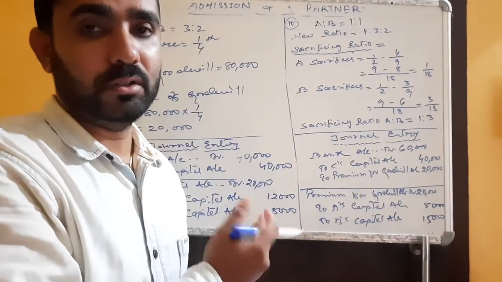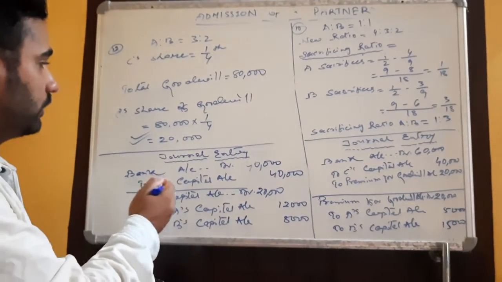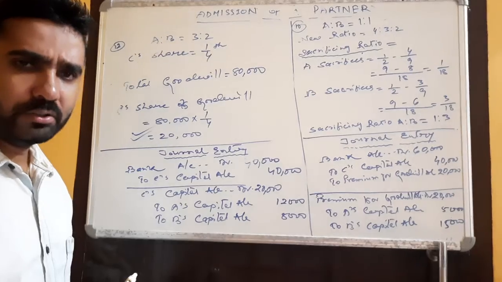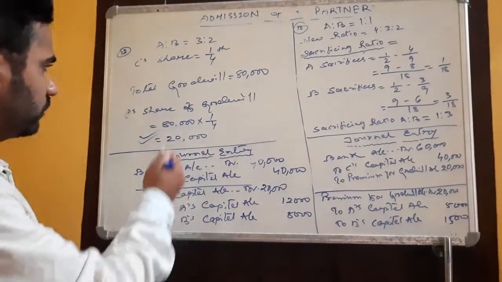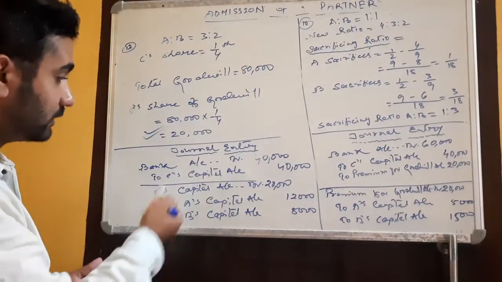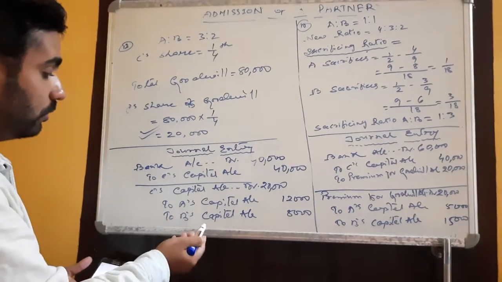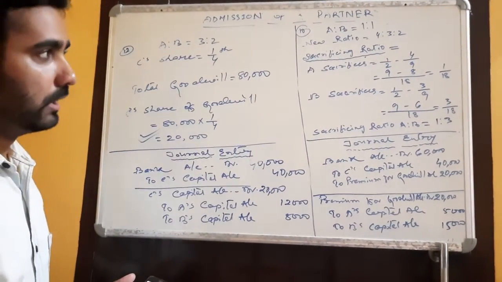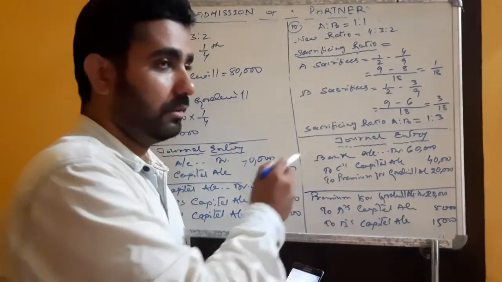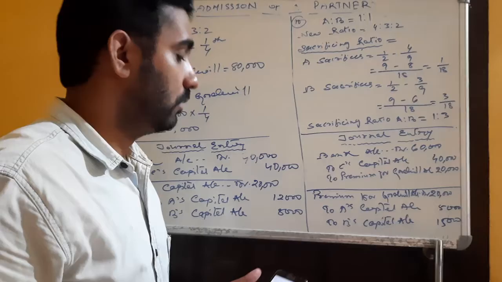Question number... Then I have taken another question where the new partner is bringing some amount as premium for goodwill. So try to understand the differentiation. One, here the new partner is not bringing any amount for goodwill. So what we have done, we have calculated goodwill from the goodwill of the firm, and then we adjusted the goodwill from the new partner's capital account and given it to the old partners' capital accounts. In another question I have taken, the new partner is bringing some amount for goodwill. For that I have taken question number 10.